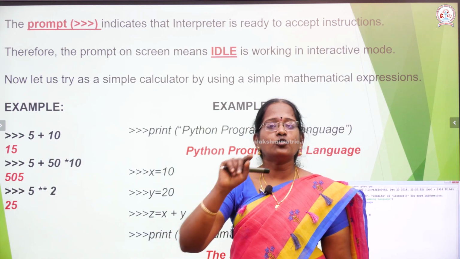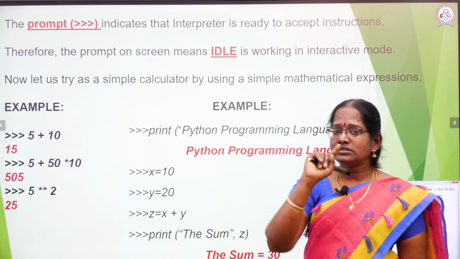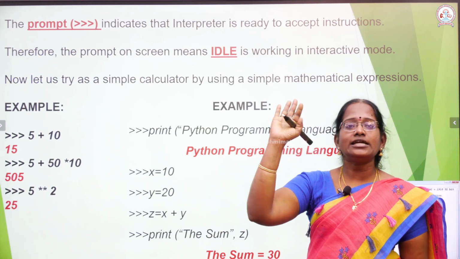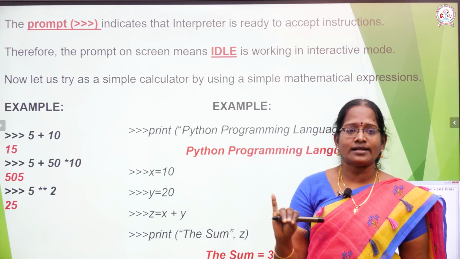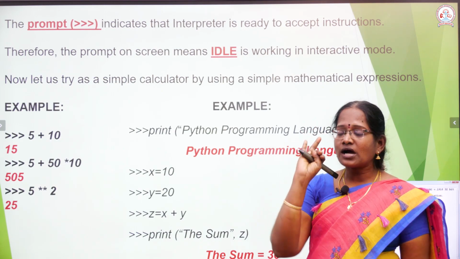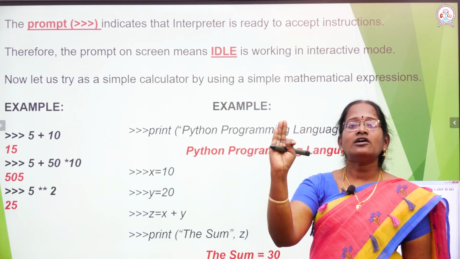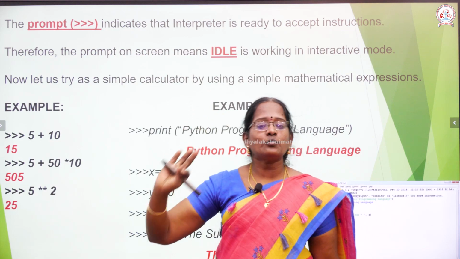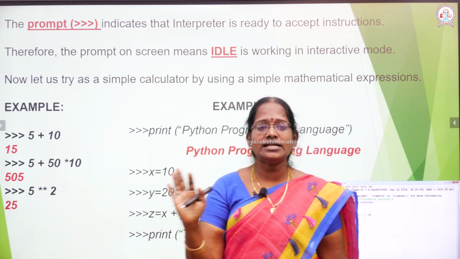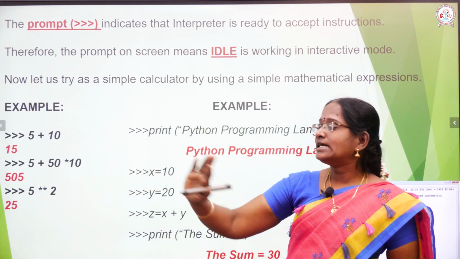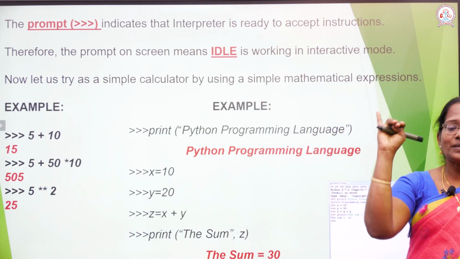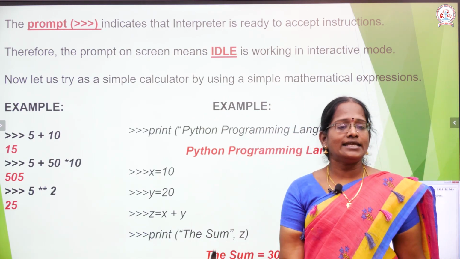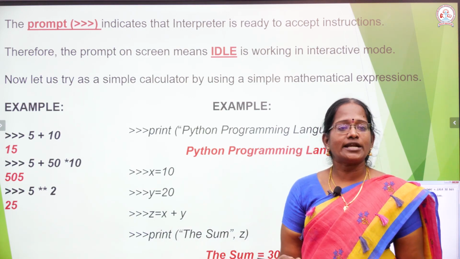So two different things. This prompt indicates the interpreter is ready to accept the instruction. This is the first point. Second point, the prompt on the screen means you are working in interactive mode. Now we are ready to work in interactive mode. This simple calculator helps to work with all kinds of mathematical expressions or any other calculation you want.